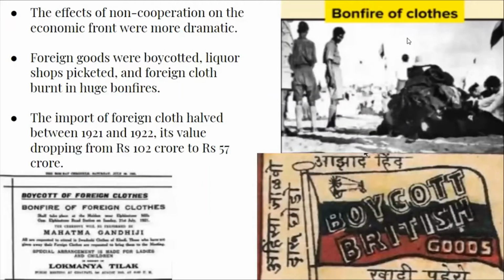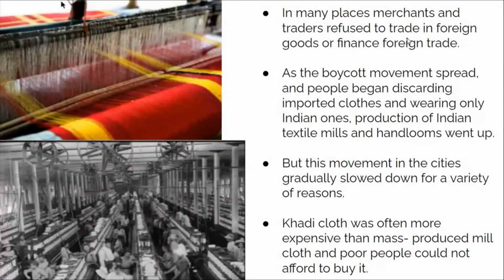The effects of non-cooperation on the economic front were dramatic. Mahatma Gandhi said only to boycott, but not only did people stop using foreign goods, Indian people started burning the foreign cloth. That slightly became violent. Everyone started boycotting, and the import of foreign cloth halved between 1921 and 1922. In many places, merchants and traders refused to trade in foreign goods.